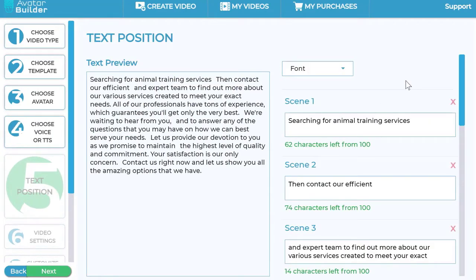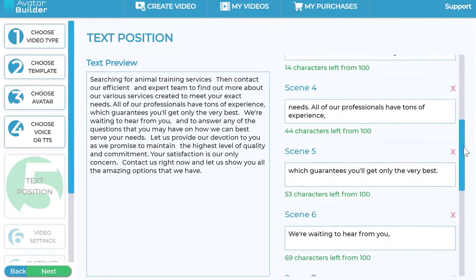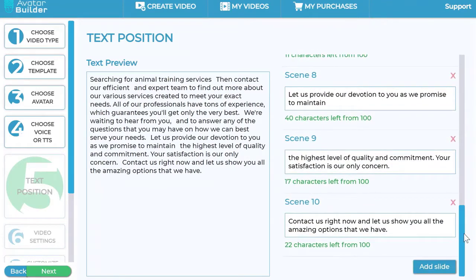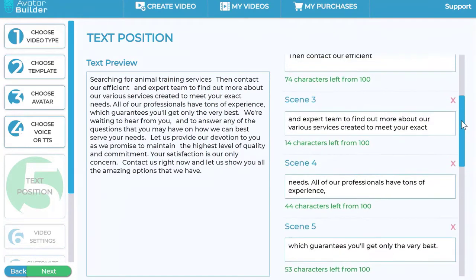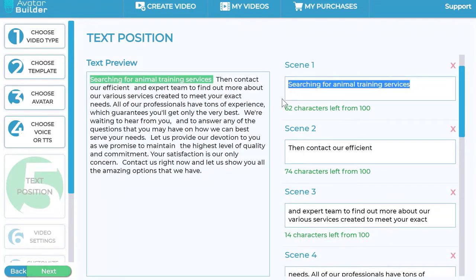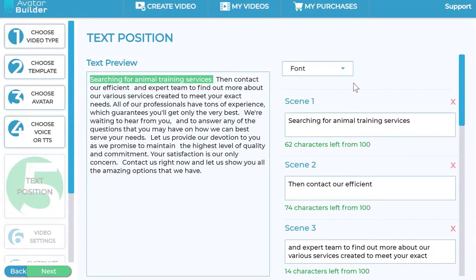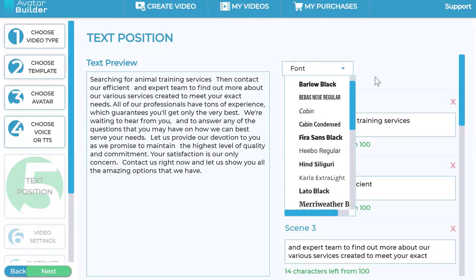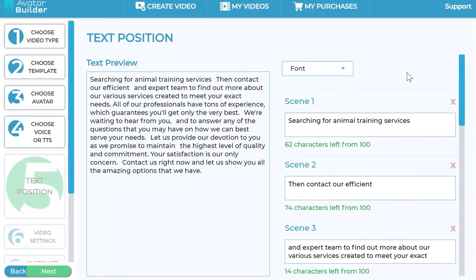Look at this right here. Automatically, we have a whole bunch of video, slides, and scenes created, okay, automatically. It's using machine learning, meaning no matter what script you write, it's going to find out when to do the line spacing and all that stuff to make it really slick and professional. And you also have some font choices that you can use here to change up your fonts to your heart's desire, which is awesome. And then now click next.